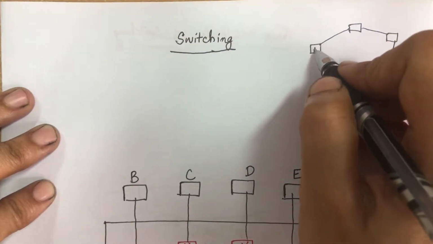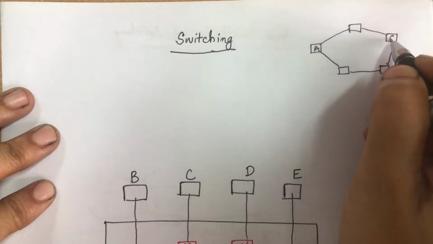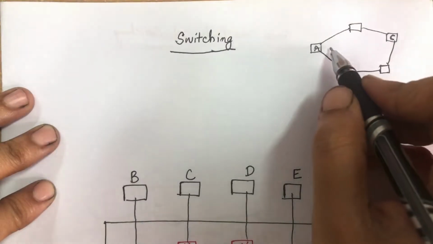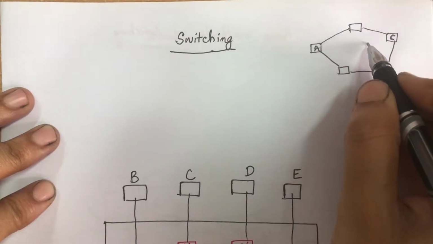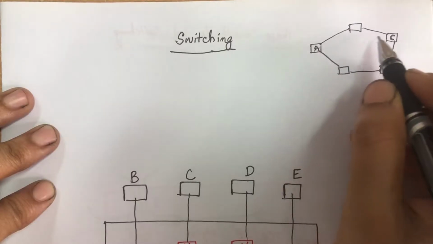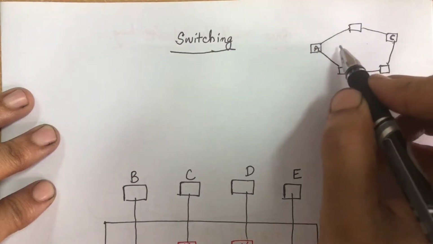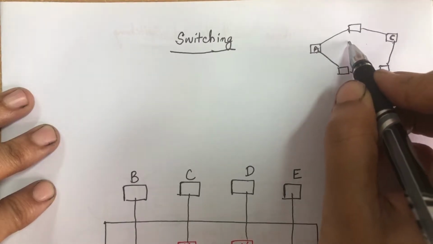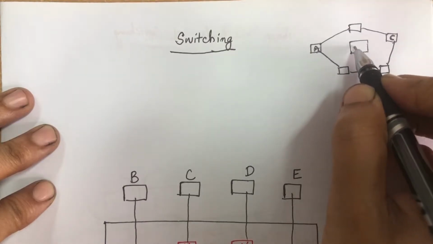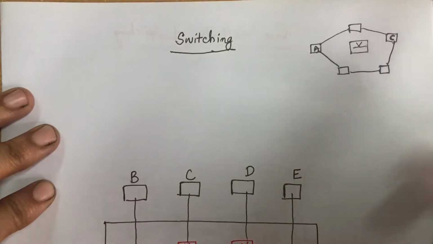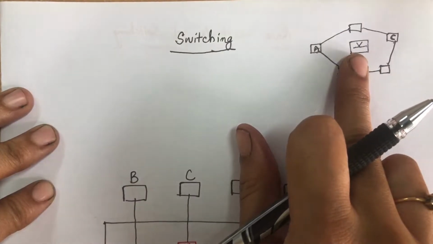Now if device A wants to communicate with device C, we need to have a temporary connection between A and C. One to one. If A wants to communicate with C using one-to-one communication, then we need the concept called switching. So this is where switching arises.